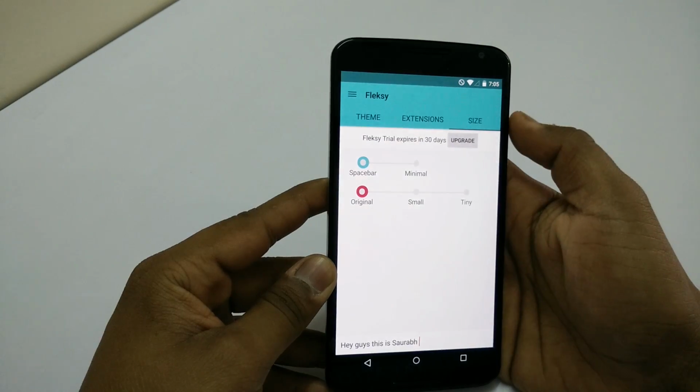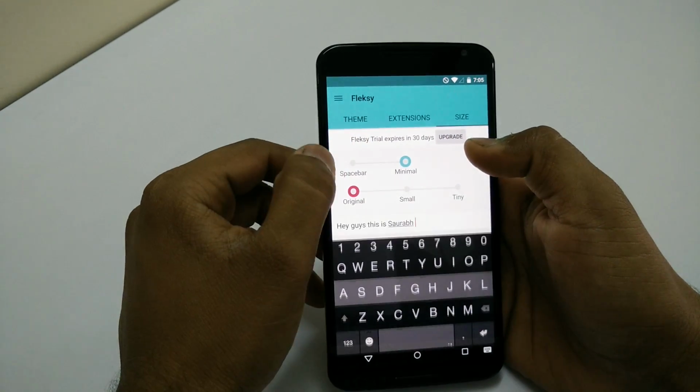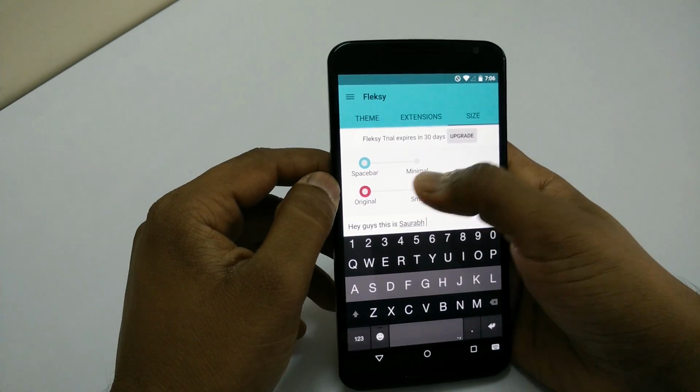By going into the size section, you can select the minimal option to hide the spacebar row, and you can also change the size of the keyboard and experience it then and there.